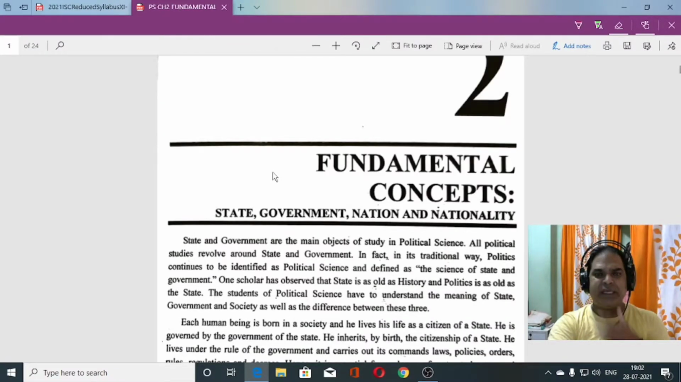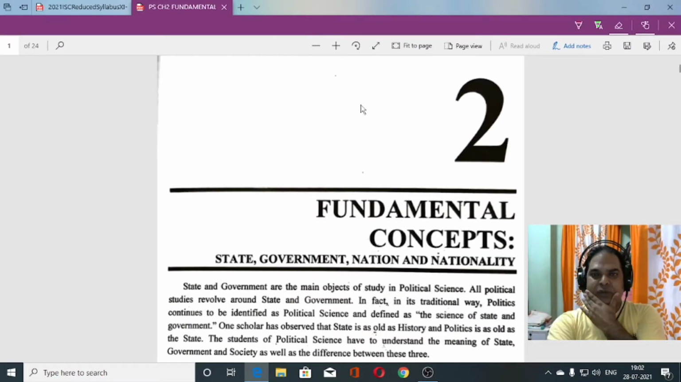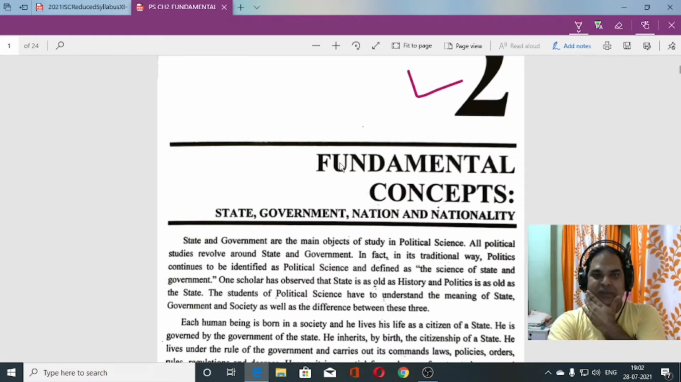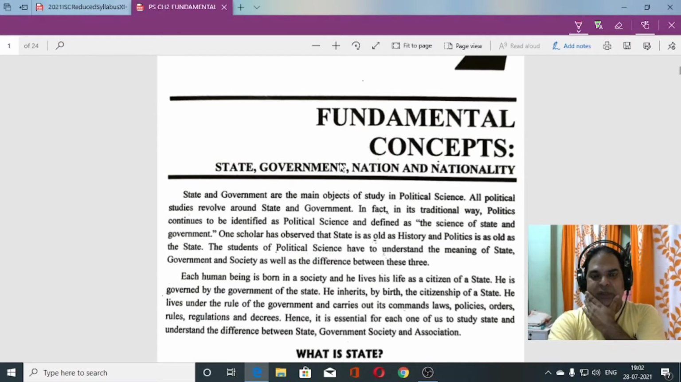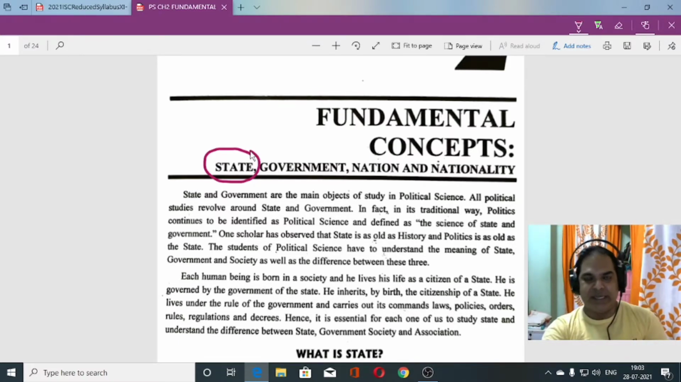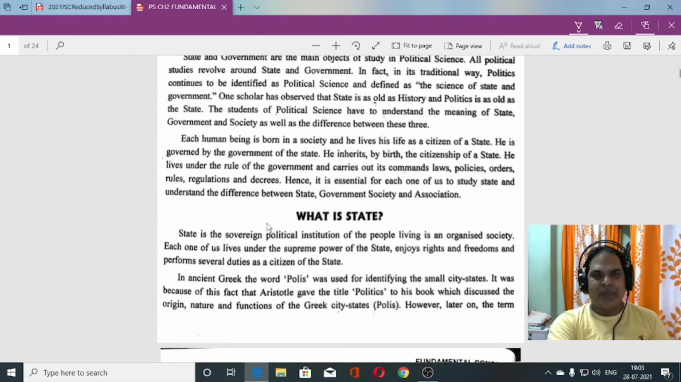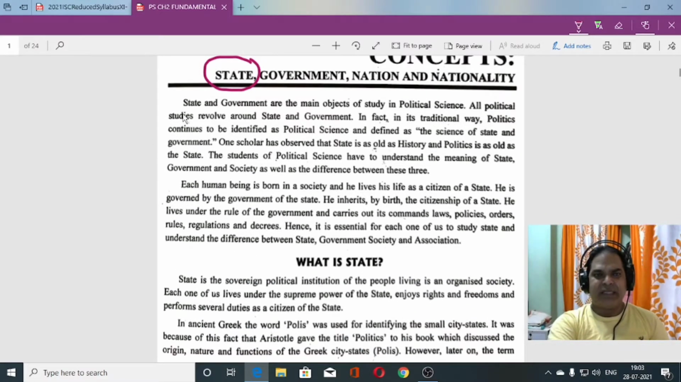So you can see here chapter number 2, fundamental concepts. Within this chapter we are going to discuss mostly about state. Once we understand the state, the rest of the things we'll easily understand. Now see over here, the first sentence says state and government are the main object of the study of